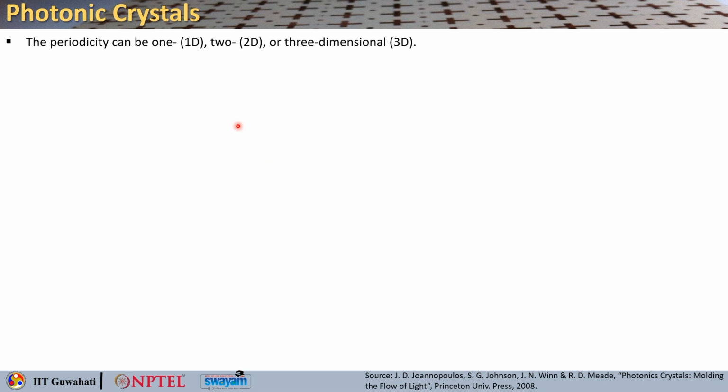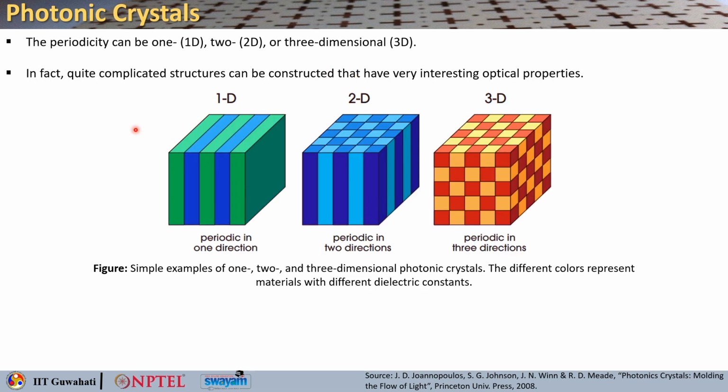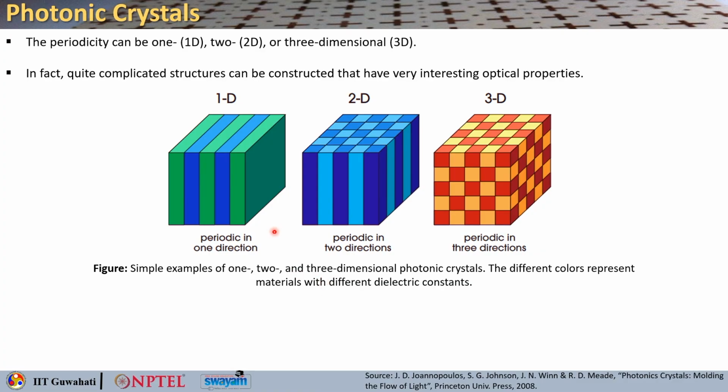In photonic crystals, the periodicity can be along one dimension, two or three. So, the crystals can be 1D, 2D or 3D. Quite complicated structures can be constructed, and they can give rise to many interesting properties. When I say 1D variation, this is how you can see that it is periodic in one dimension. This is when the periodicity comes in two dimensions. So, it is basically 2D.